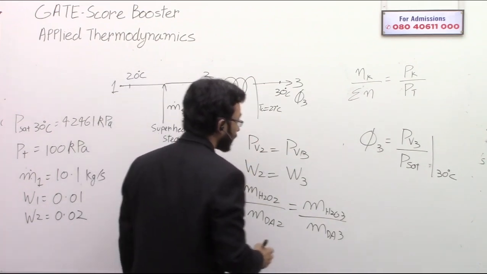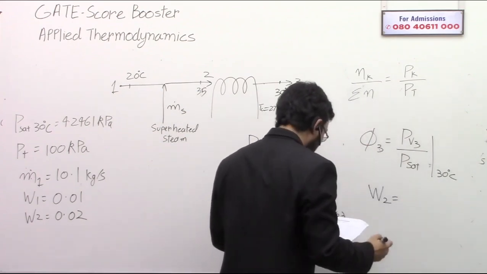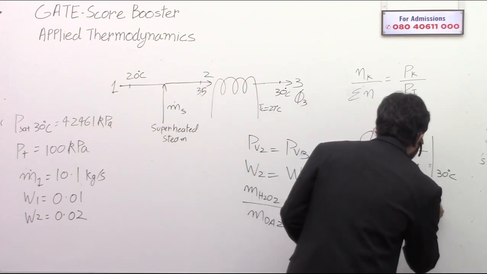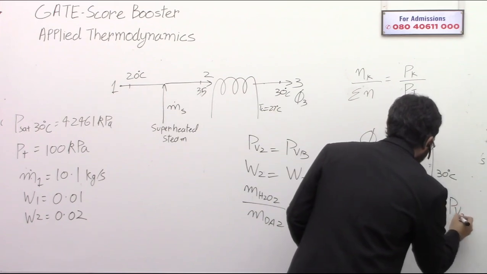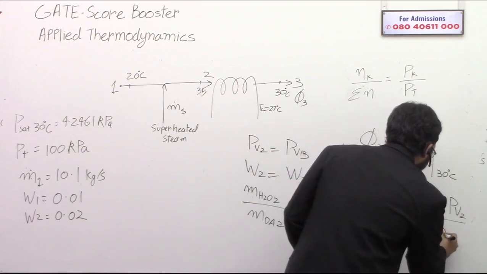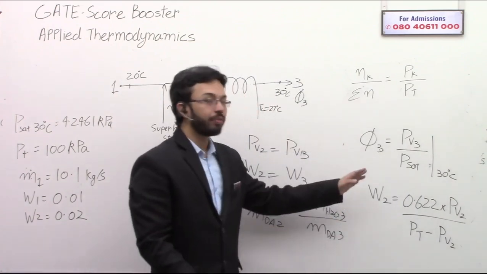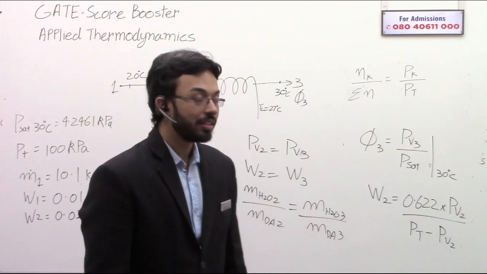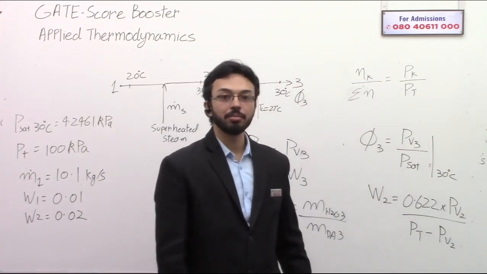So I know that W2 is nothing but 0.622 times PV2 divided by PT minus PV2. Are you familiar with this relationship? Tell me. Narendra Agrawal, tell me, are you familiar with this formula?